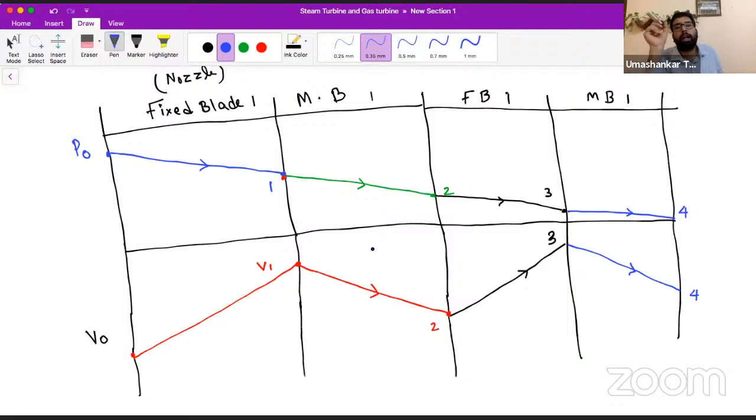A stage means a combination of fixed blade and moving blade. So we can apply a further series of fixed blade, moving blade, fixed blade, moving blade, and so on. Whenever the steam flows over the fixed blade, its velocity increases and pressure decreases. Whenever it flows in the moving blade, its pressure and velocity both decrease.